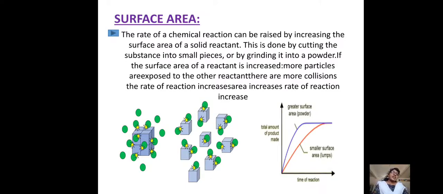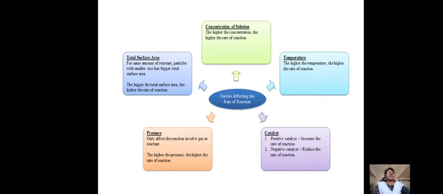Simply we can say that if the surface area decreases, then what about the rate of reaction? It decreases. Okay, that is directly proportional. If the surface area increases, the rate of reaction also increases. This is about the surface area. This is one of the factors which can influence the rate of reaction.